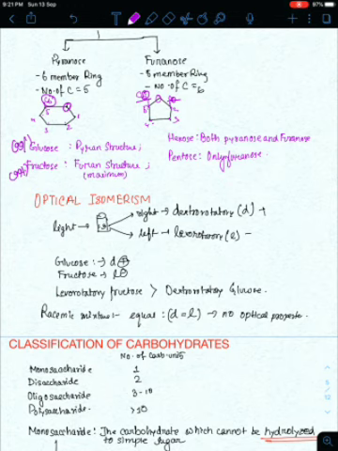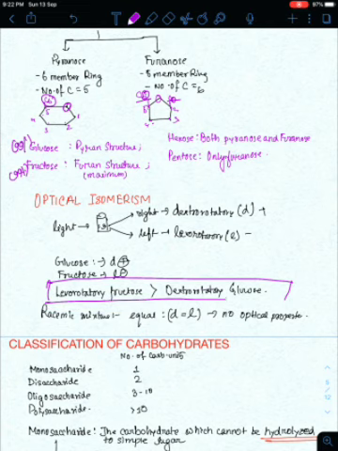Now we will study optical isomerism. It is another type of isomerism. The concept of optical isomerism came like this: when we pass plane polarized light through a solution, the solution has the property to deviate the light either towards the right or towards the left. If it deviates towards the right, it is called dextrorotatory, represented by a small d and a plus sign. And if it is levorotatory, we represent it by a small l and a negative sign. Glucose is dextrorotatory, fructose is levorotatory. And a very important MCQ coming up here: the levorotation of fructose is greater than the dextrorotation of glucose.